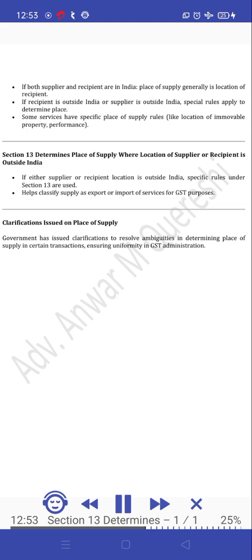Section 13 determines place of supply where the location of supplier or recipient is outside India. If either location is outside India, specific rules under Section 13 are used. This helps classify a supply as export or import of services for GST purposes. Clarifications issued on place of supply: the government has issued clarifications to resolve ambiguities in determining place of supply in certain transactions, ensuring uniformity in GST administration.